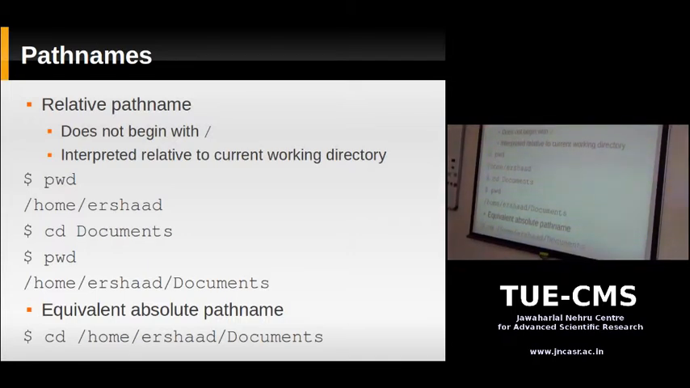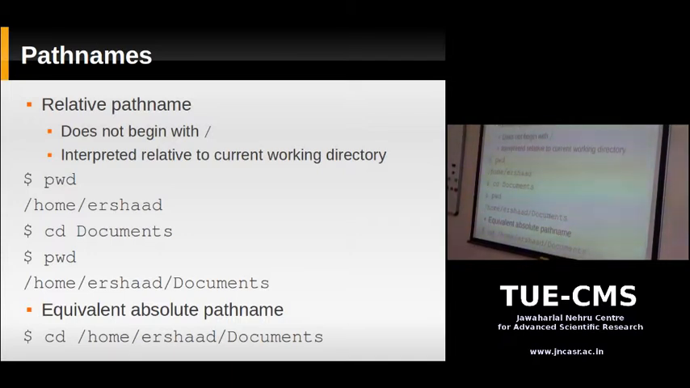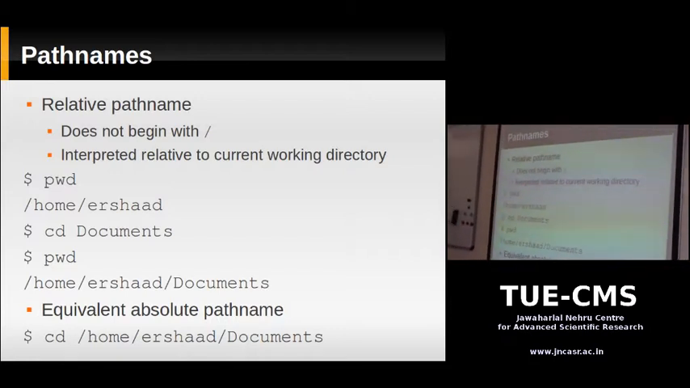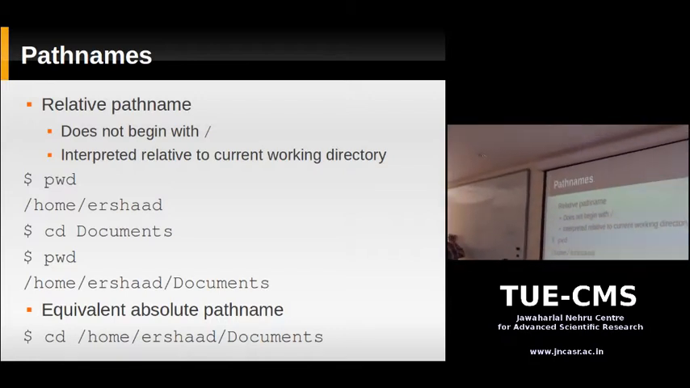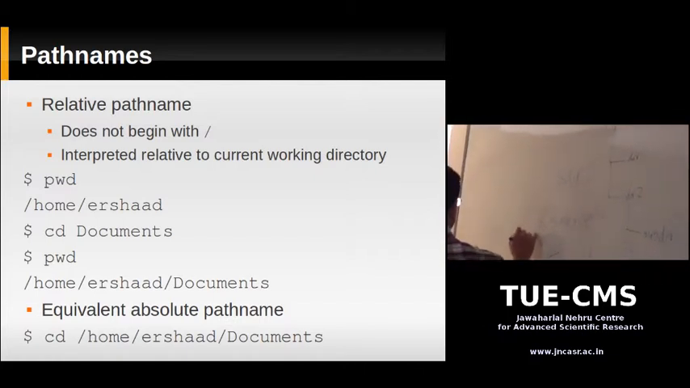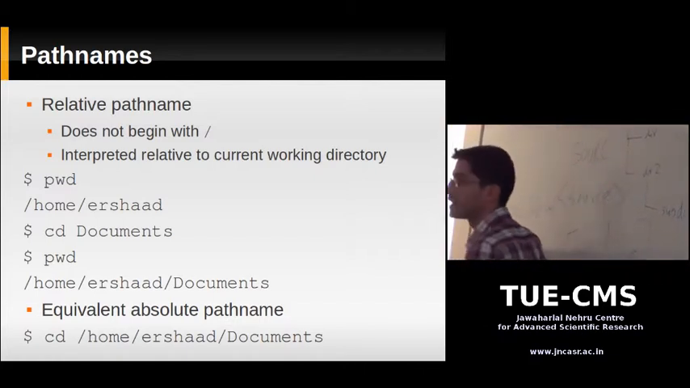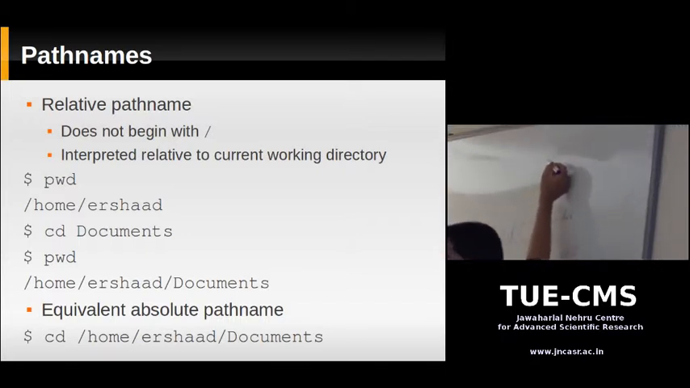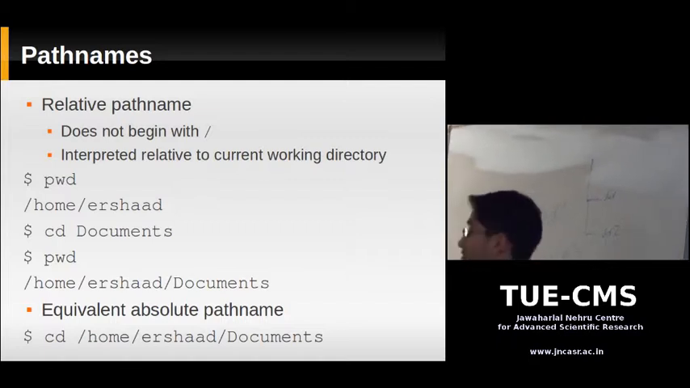What I showed you earlier is an absolute path name. An absolute path name always begins with a slash. So you have slash home slash file, or something. This is an absolute path name. What it means is you're telling how to reach this file from the root. All the way from the root, you're giving the whole path to reach that file.